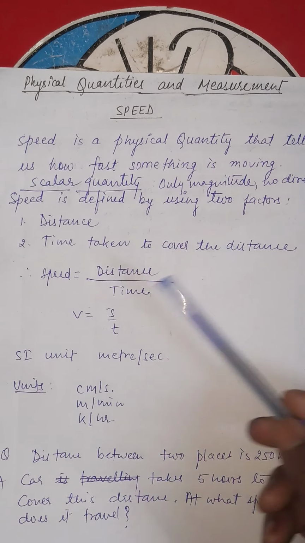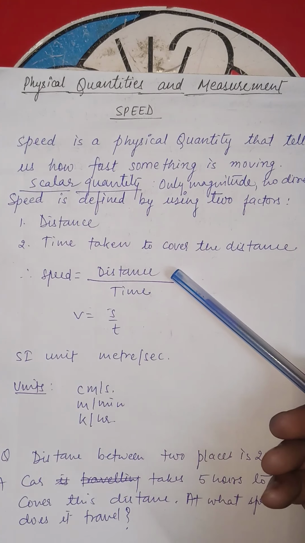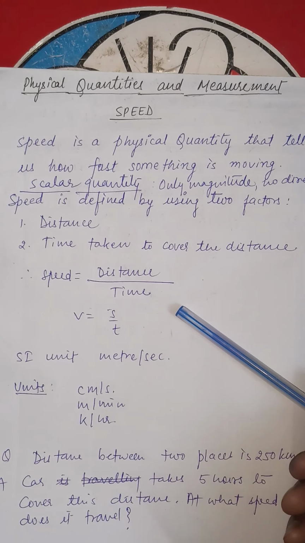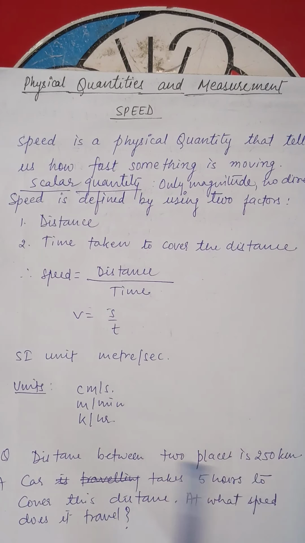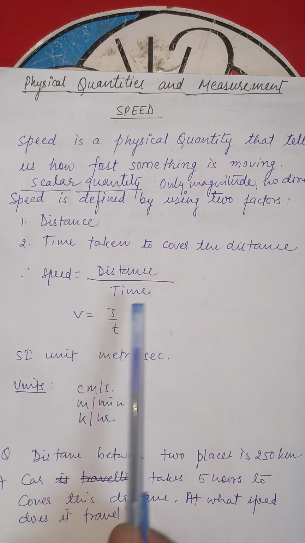Now, speed is defined as the ratio of distance to time. Okay, or speed is equal to the distance covered by an object upon the time taken to cover the distance by the object. Here speed is denoted as V, which will be equal to distance S upon time taken T. And the SI unit will be meter per second. Look, distance has SI unit meter, upon time having SI unit second, so meter per second is the SI unit of speed.